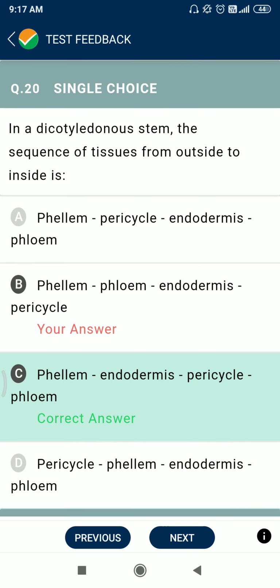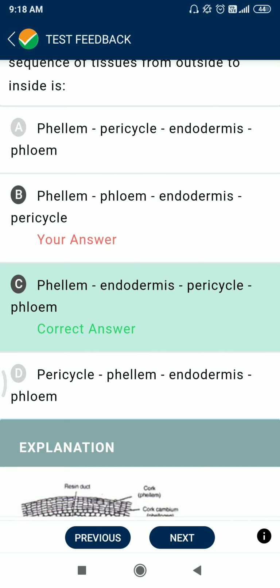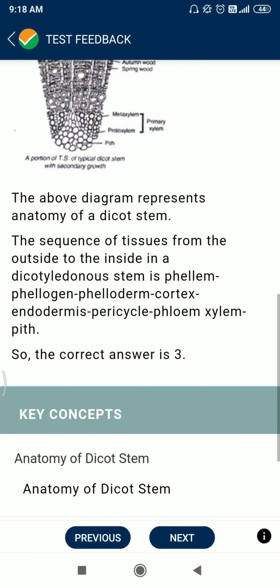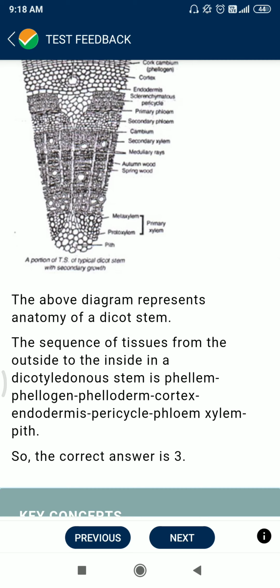Question number 20. In a dicotyledonous stem, the sequence of tissues from the outside to the inside is, option C: phellem, endodermis, pericycle and phloem are correct. I will also explain this sequence of tissues from the outside to the inside of a dicotyledonous stem: first phellem, phellogen, phelloderm, cortex, endodermis, pericycle, phloem, xylem, pith.